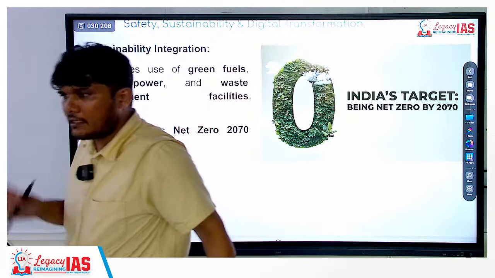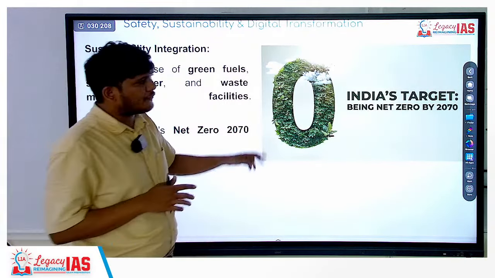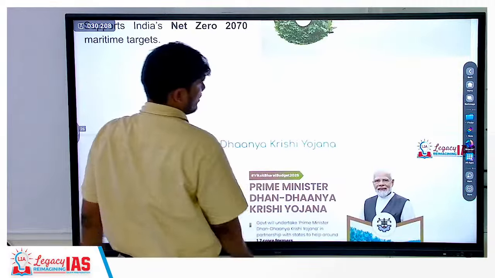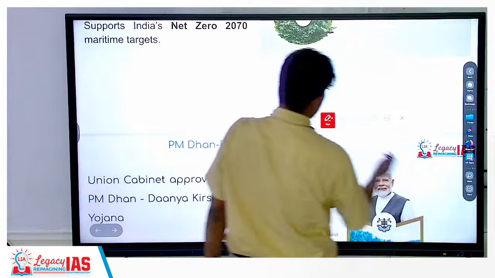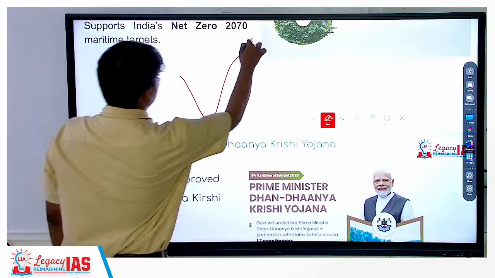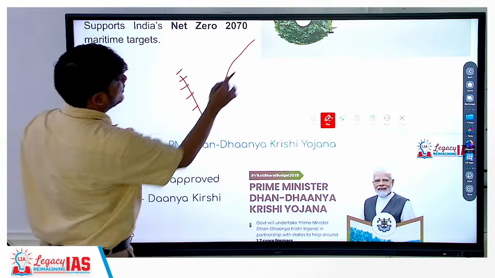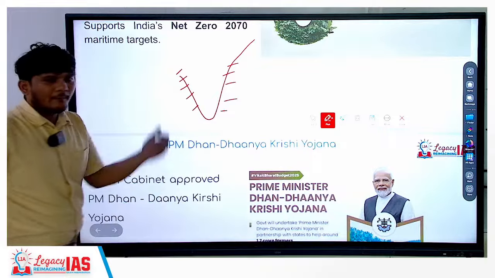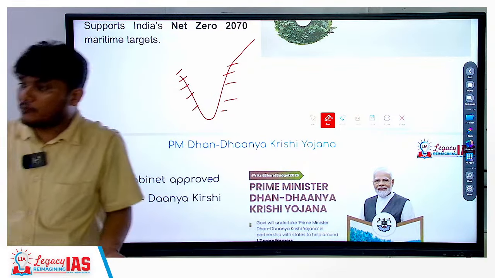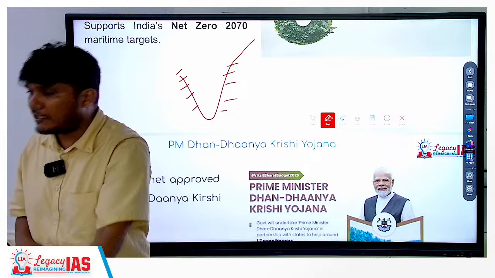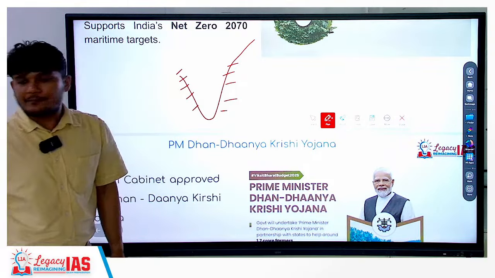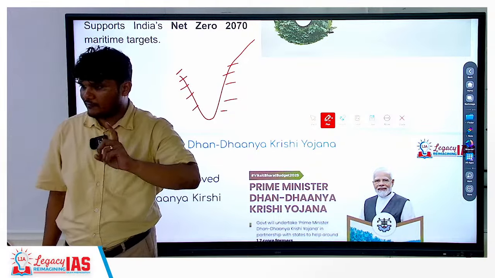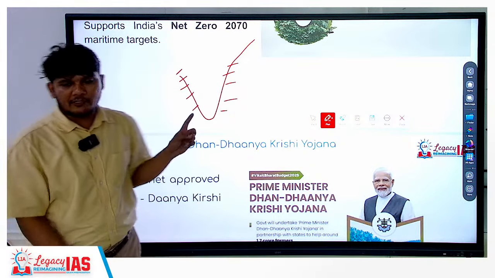The management till there. So when you have seen that diagram that is there, right? We have this diagram. So what happens is, you have various ports that are there, right? So the management, maintenance, upkeep, the fees, regulation, the charges that will be there, what types of charges that are there. So if it's a major port, the central government does it. If it's a minor port, the state governments will do it.